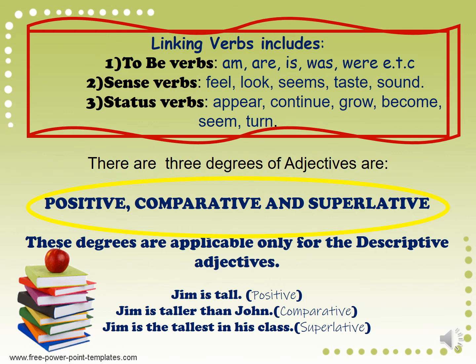Let's take a look at the following example. For example, Jim is tall is a sentence in the positive degree. Jim is taller than John is in the comparative degree, where we compare Jim with another person. Jim is the tallest in his class is in the superlative degree, where we compare Jim with the rest of his friends.